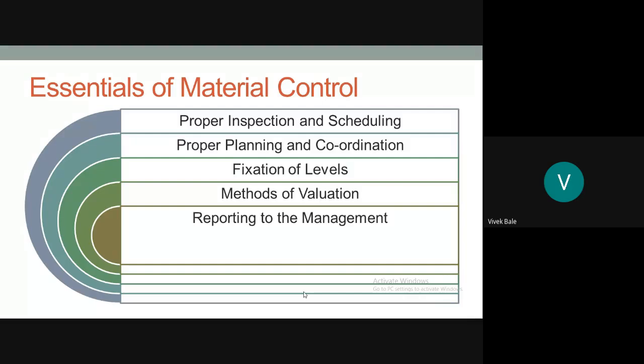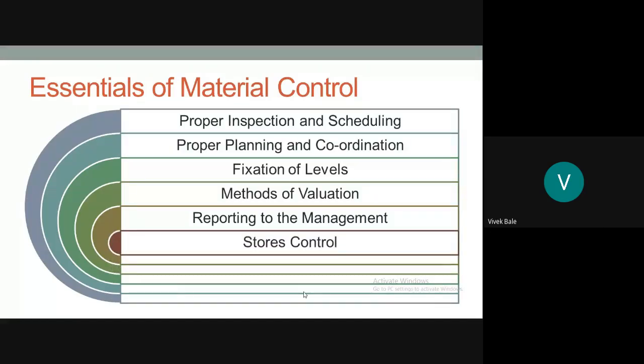Next is reporting to the management. Purchases, issues, balance of material, obsolete stock, return of stock, spoilage of stock, defective items of material should be regularly reported to the management for further actions and decision making. And the next point is store control. Store control means there should be a proper operation of the system of store control and issue.